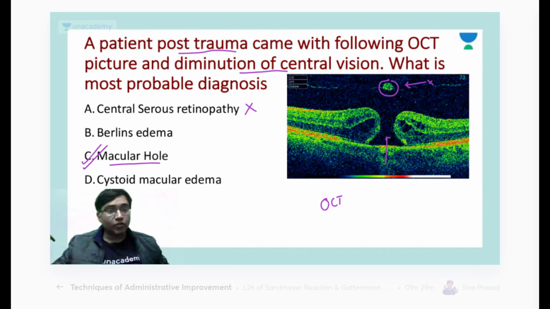The complications of trauma in the macula can be Berlin's edema, where you would get a cherry red spotted macula, where the anatomy of the macular layers would be normal. In macular hole, you would have central layers that would be missing. So your answer here is C, that is the macular hole. Is it clear, everyone? Why the answer is macular hole?